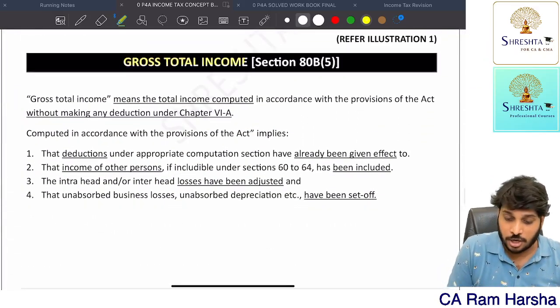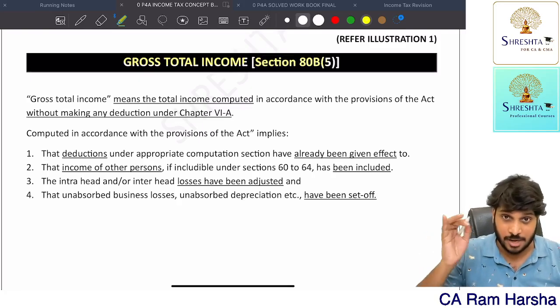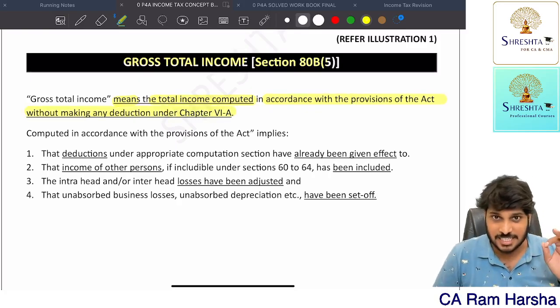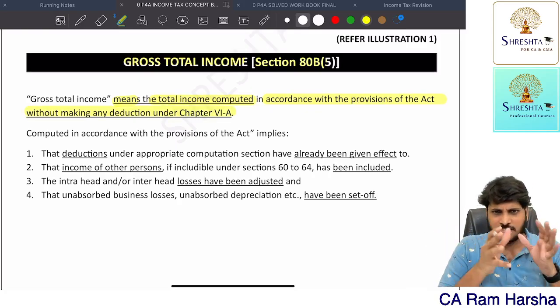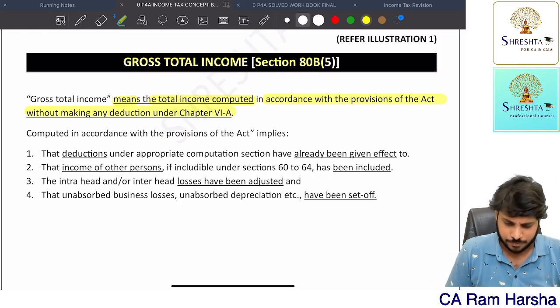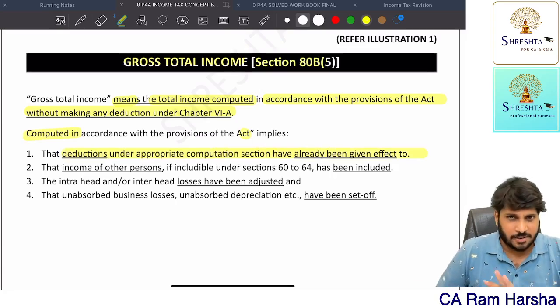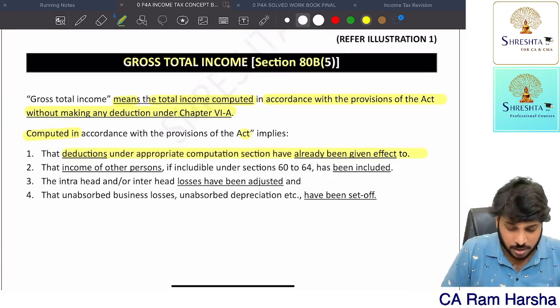What do you mean by gross total income? It is defined under Section 80B clause 5. Gross total income means total income computed as per the provisions of the Act without making any deductions under Chapter 6A. So before deducting under Chapter 6A, what is your total income? It is computed after deductions under the respective sections have already been given effect, meaning under the heads of income you have claimed all the deductions.